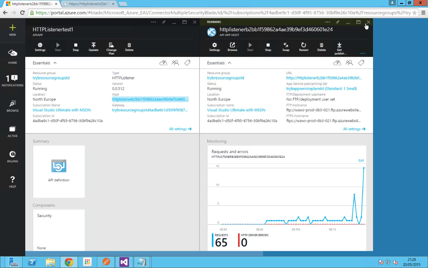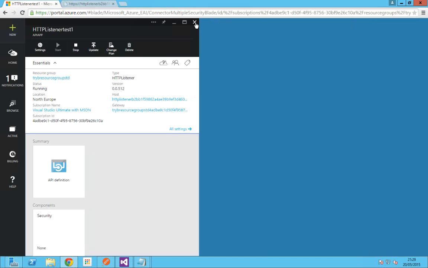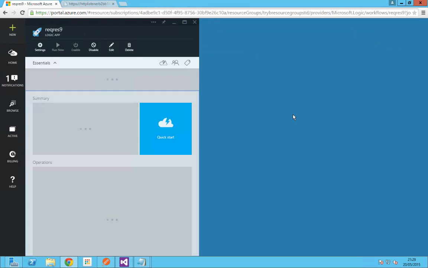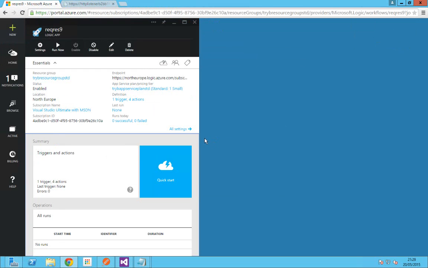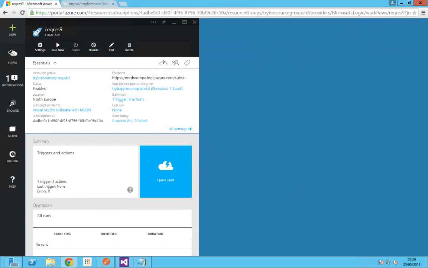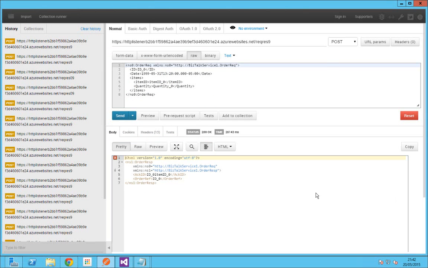See whether the post is actually happening. You can go to the logic apps. So as you can see here, after a while you'll get the response back.